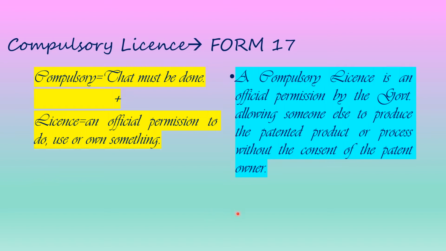Now we will see how compulsory license is defined in the world of patents. Okay, so let us see. A compulsory license is an official permission by the government allowing someone else to produce the patented product or process without the consent of the patent owner. Fine. So you can very easily differentiate between the literal meaning of compulsory licensing and the meaning in the world of patents. Fine.